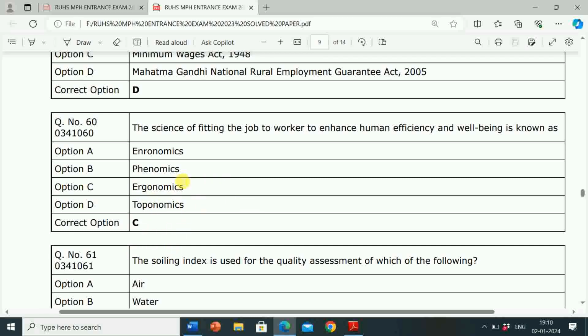So the science of fitting the job to worker to enhance human efficiency and well-being is known as ergonomics.